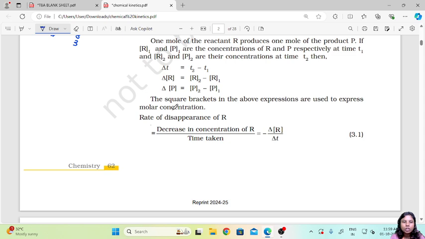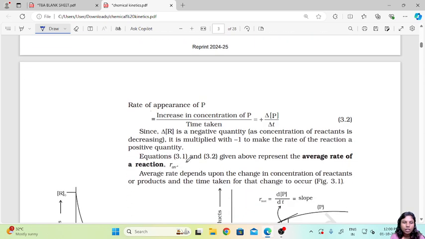Now let's talk first in terms of the rate of disappearance of the reactant, as in the reactant is getting fully disappeared to finally form the product. So that can be given as the decrease in concentration of R, the concentration of the reactant is decreasing, divided by the time taken. So that can be written as minus delta R upon delta T. Now why is this minus? Because what is happening to the concentration? It is reducing. Therefore we take up a negative sign.